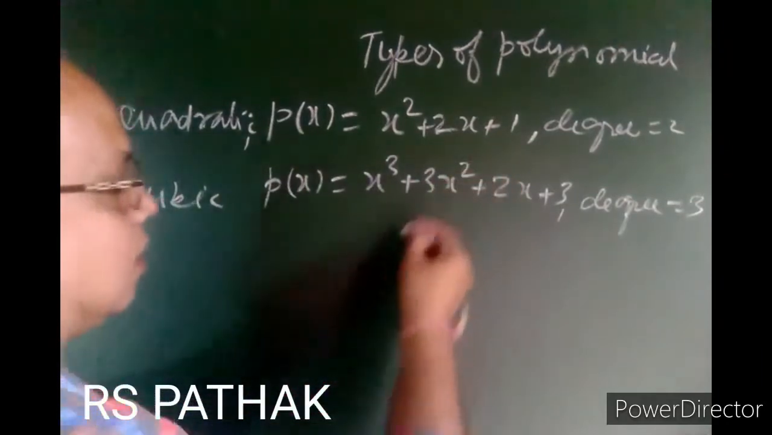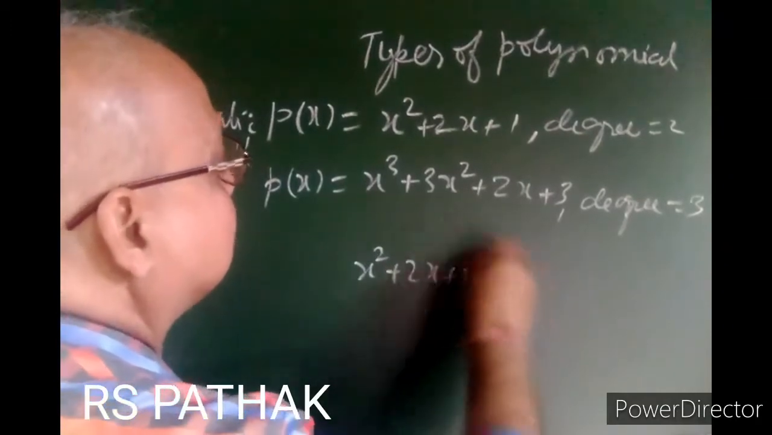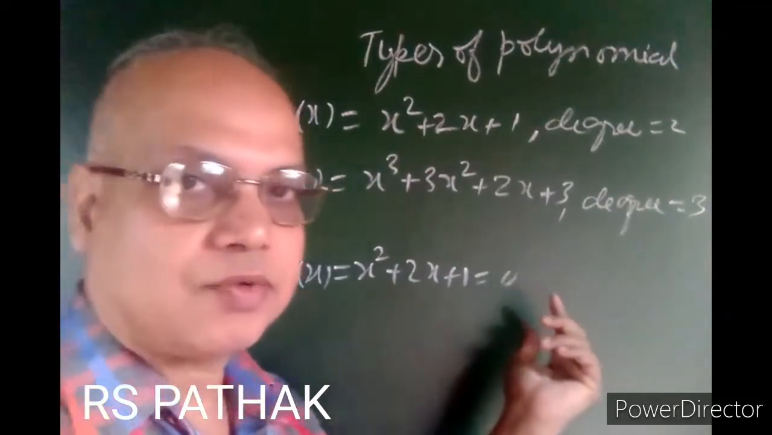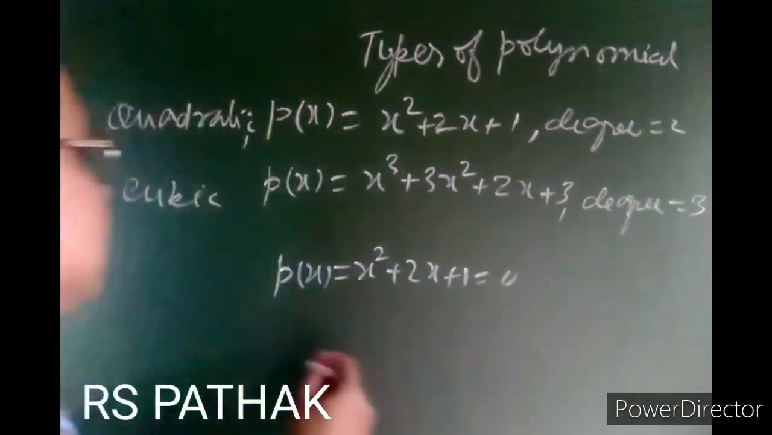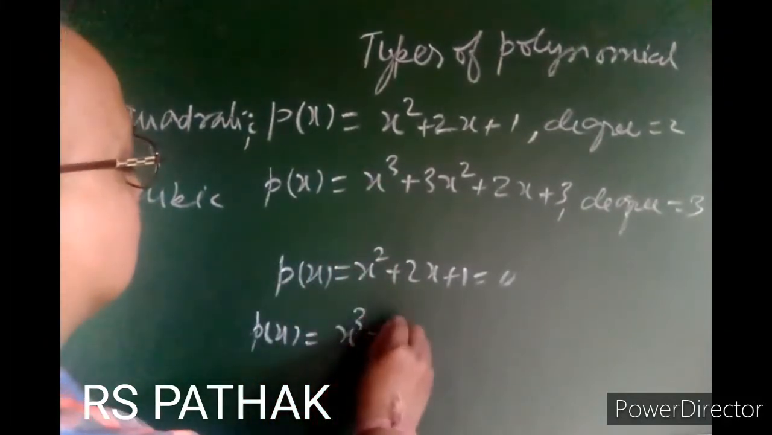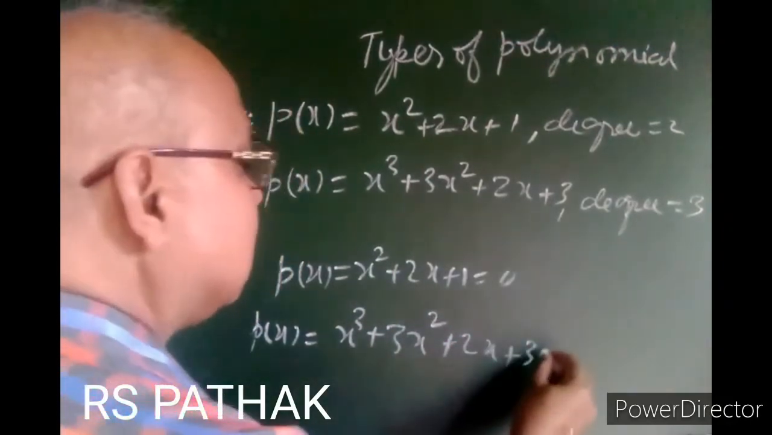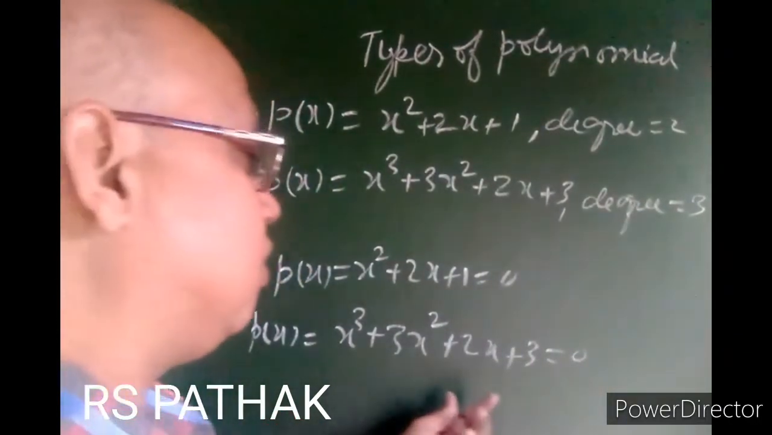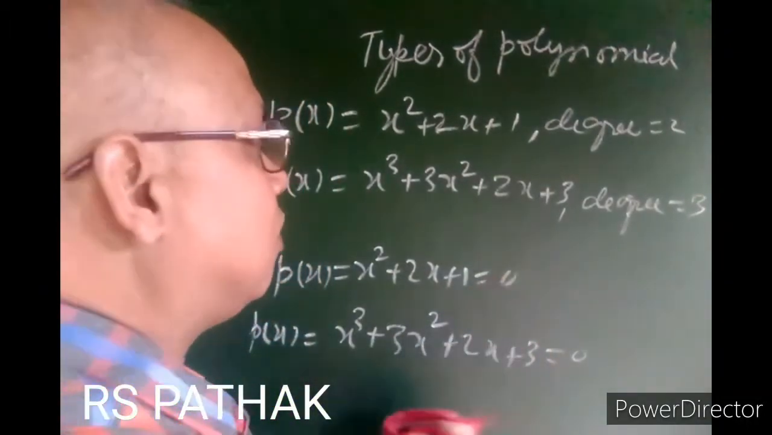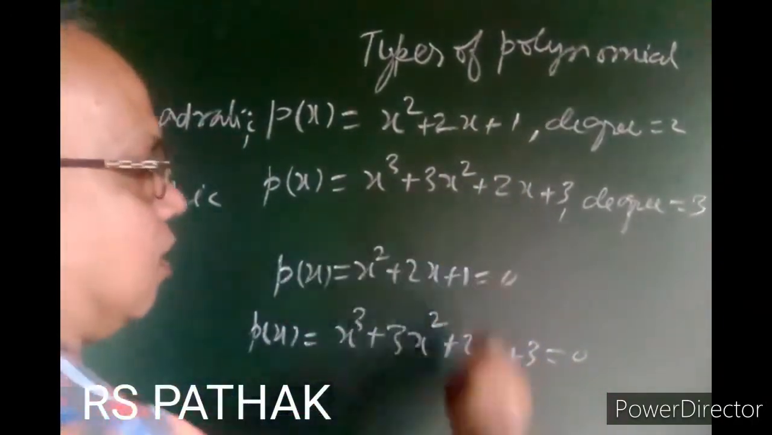And if the quadratic polynomial becomes 0, let us suppose x square plus 2x plus 1 equal to 0, this is called quadratic equation. And if the cubic polynomial x cube plus 3x square plus 2x plus 3 is equal to 0, this is called cubic equation. If not equal to 0, this is called quadratic polynomial and this is called cubic polynomial. Understood?